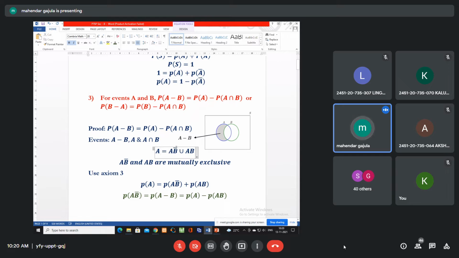We know that AB bar and AB are mutually exclusive, so we can use the third axiom. Applying the probability on both sides, we get P(A) equals P(AB bar) plus P(AB). Finally, AB bar is nothing but A minus B, so that equals P(A) minus P(AB).